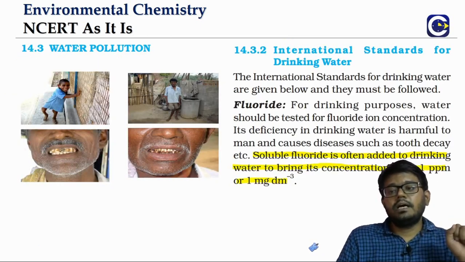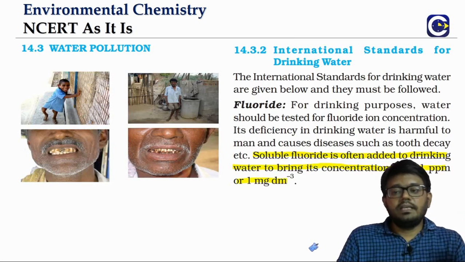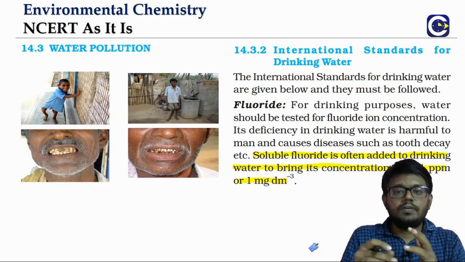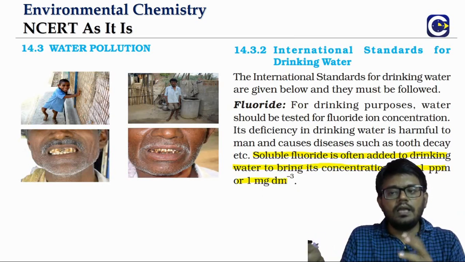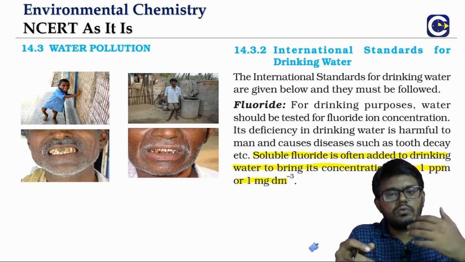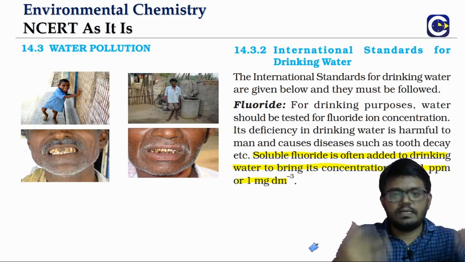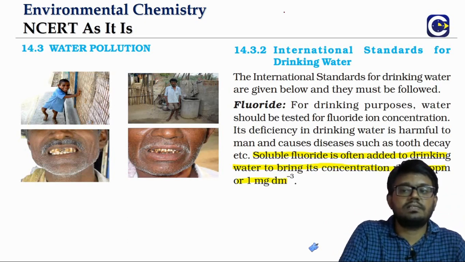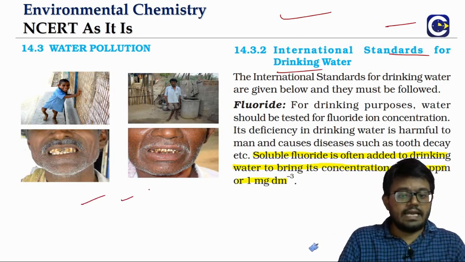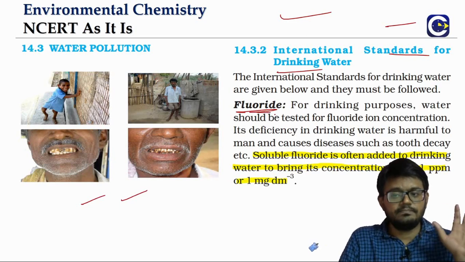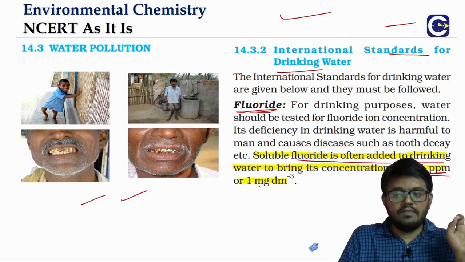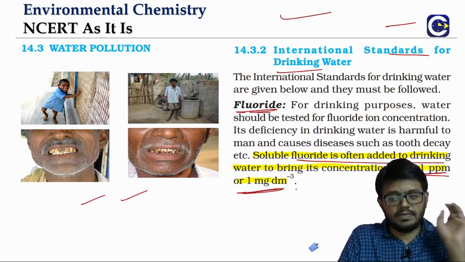Now when we look at the water bodies, yes, we need the concentration of specific ions within certain levels, so that they will be able to help our survival and sustenance. We will see what the international standards for drinking water are. If you talk about the fluorides, for drinking purposes, the soluble fluoride should have a concentration of up to 1 ppm or 1 gram per decimeter cube.